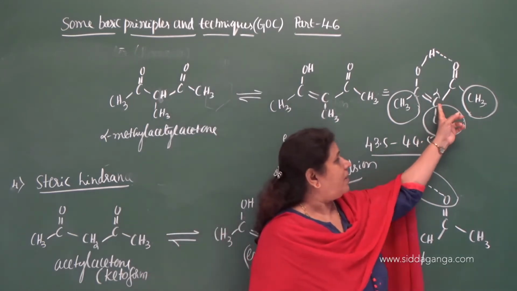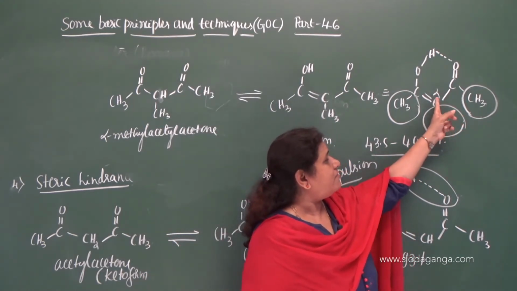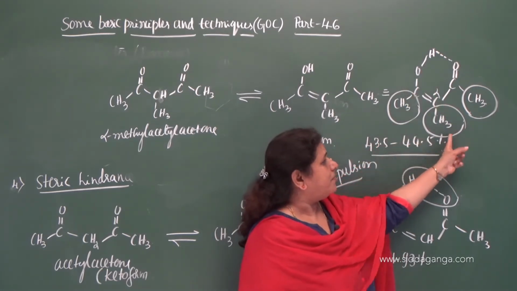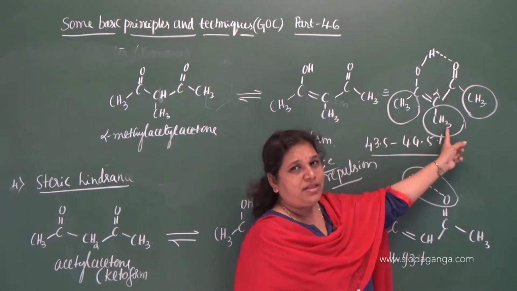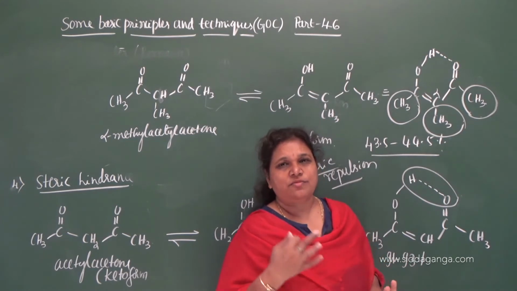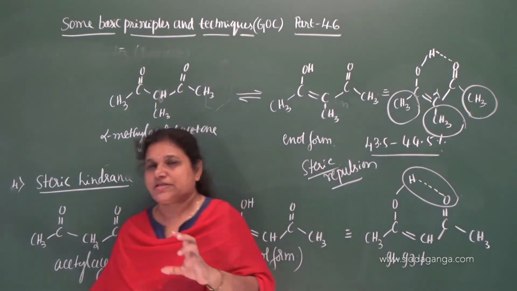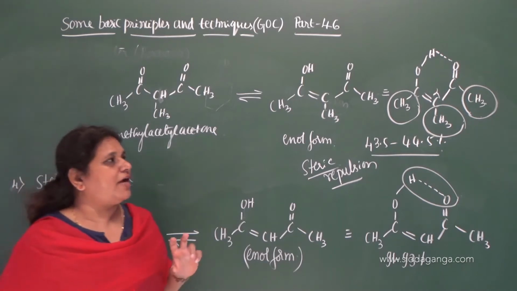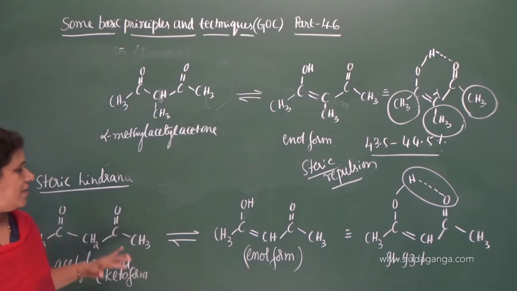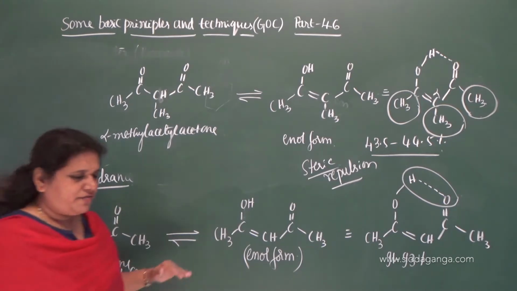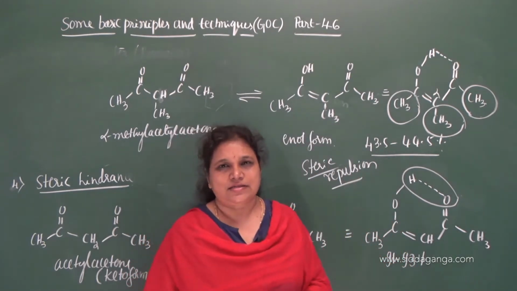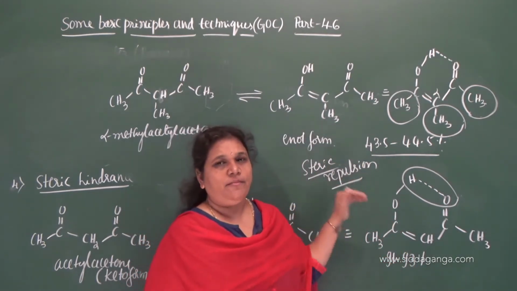So from this carbon only the hydrogen migrates to the oxygen here, and this carbon, due to the presence of this bulky methyl group, hinders the formation of intramolecular hydrogen bonding. It restricts to some extent the formation of hydrogen bonding, and that causes a steric repulsion, or you can call it steric hindrance.